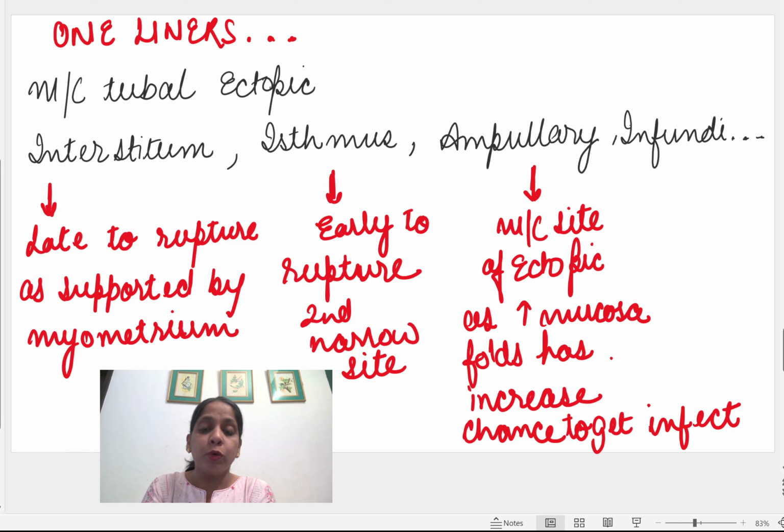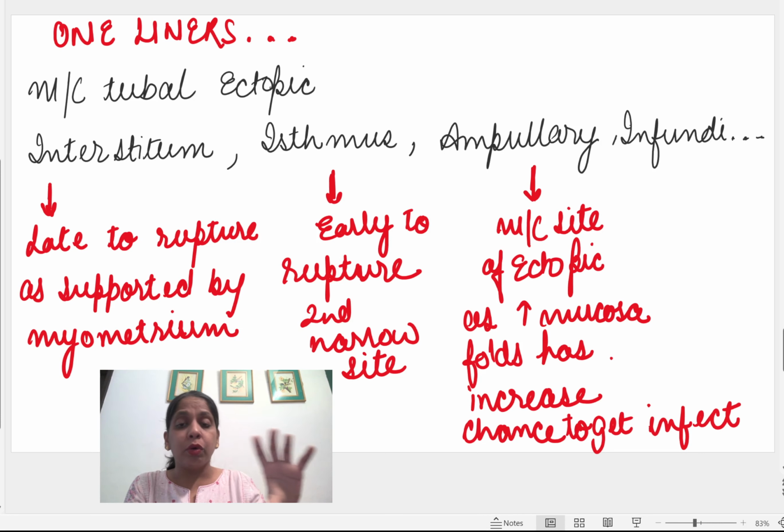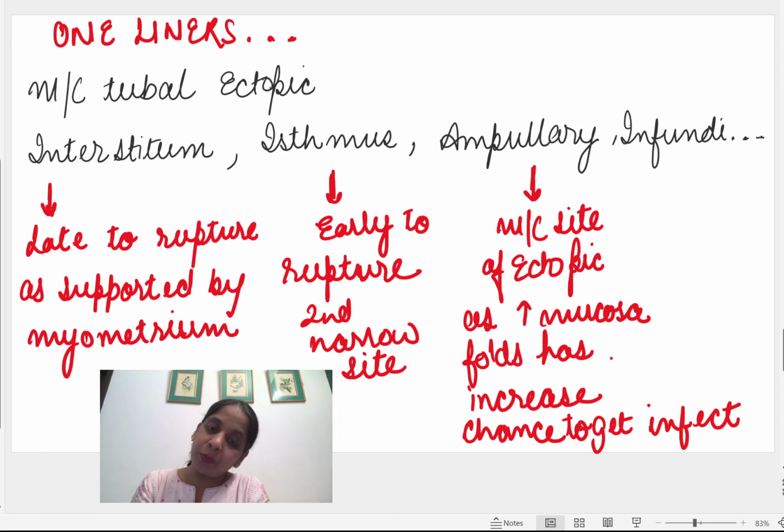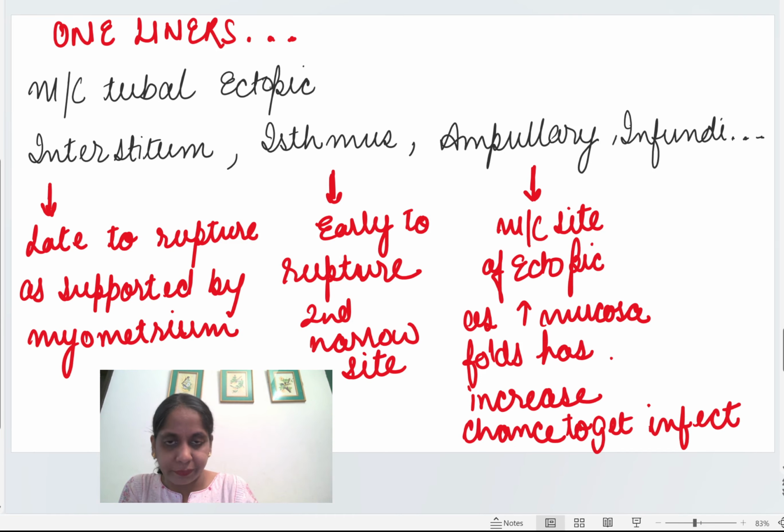And ampullary is the most common site of ectopic, because here there are increased mucosal folds, and due to the increased mucosal folds, this area is prone to get infected. Out of the whole tube, this ampullary area gets infected more easily because there is increased mucosa here. So the most common site of ectopic is ampullary, and it is also the most common site of genital TB, and it is the site of fertilization. Okay, no questions come on infundibulum, we will not study this.